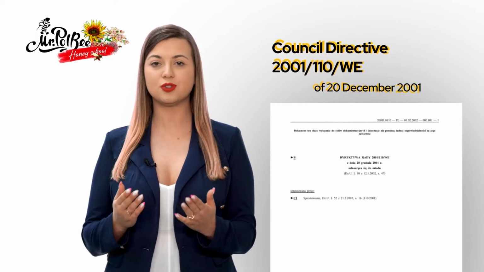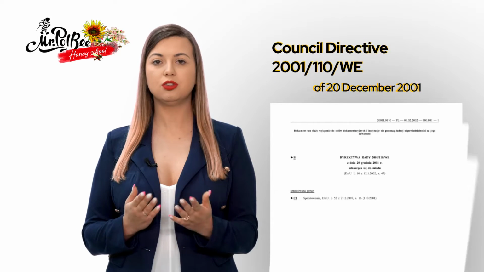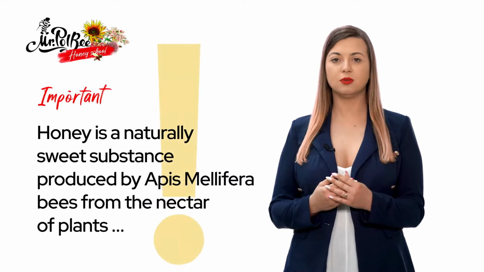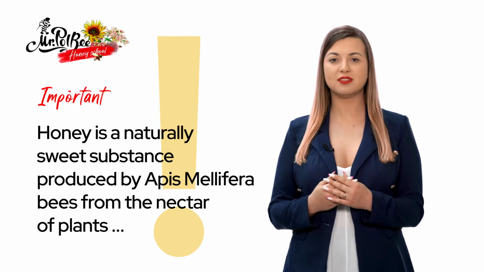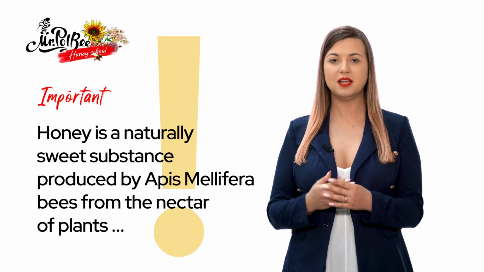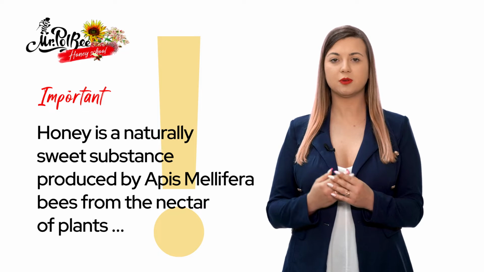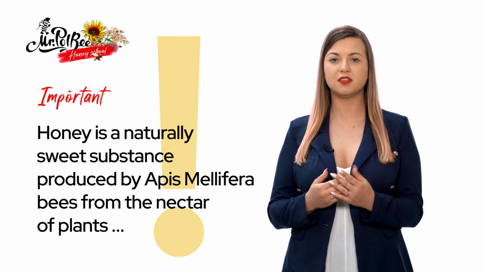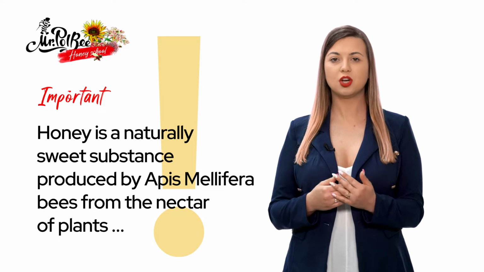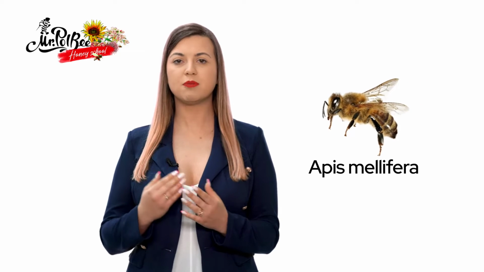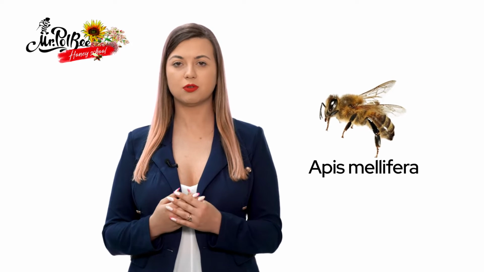Let's have a look at the official source, namely the Council Directive 2001/110/EC on honey. According to the directive, honey is a naturally sweet substance produced by Apis mellifera honeybees from the nectar of plants, or the secretions of living parts of plants, or the secretions of insects sucking up live parts of plants, collected by bees, processed by combining with specific substances from bees, deposited, dehydrated, stored, and left behind in honeycombs to mature. So to obtain honey, we need the Apis mellifera honeybee and plant nectar.